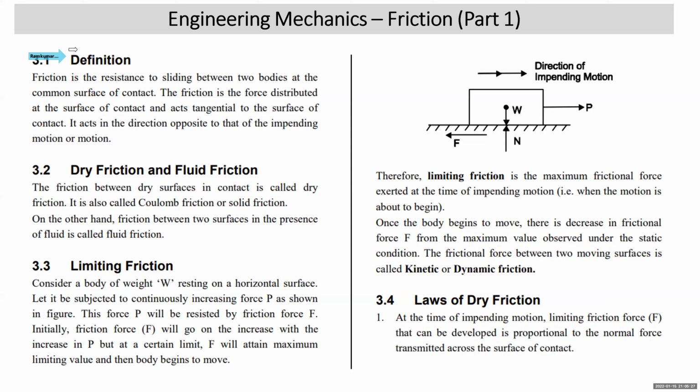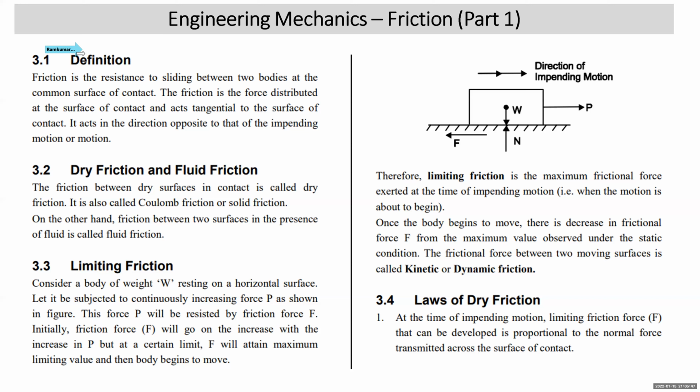Let's understand what friction is. Friction is resistance to sliding between two surfaces in contact. Friction force is distributed over the entire surface of contact. Friction force acts tangential to the surface in contact. It acts in the direction opposite to that of impending motion or motion.